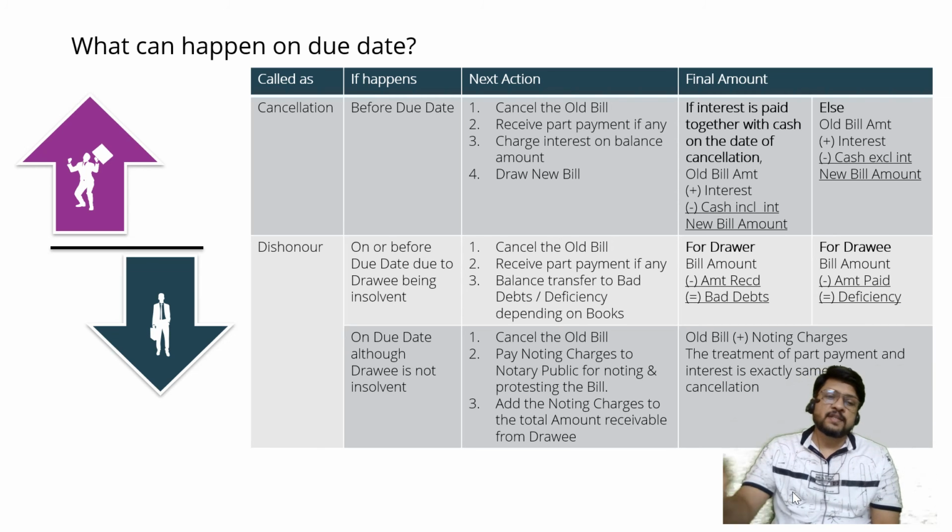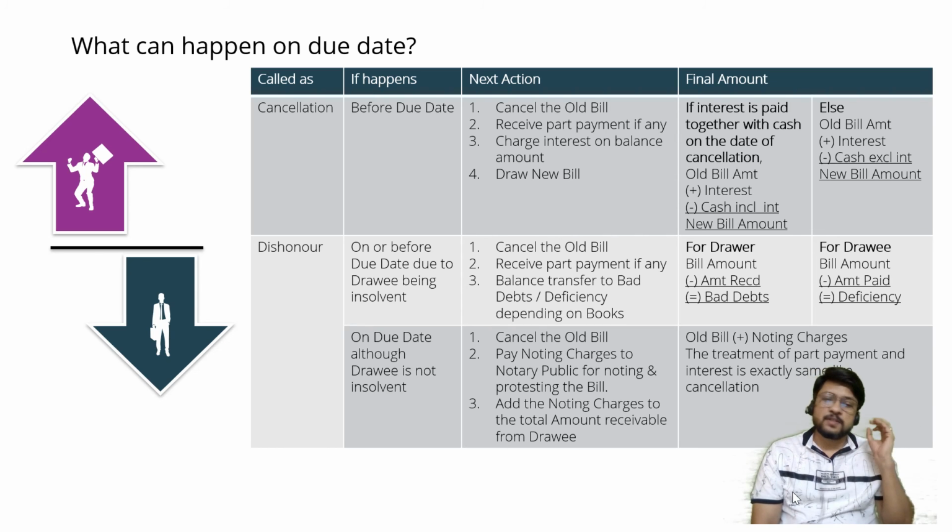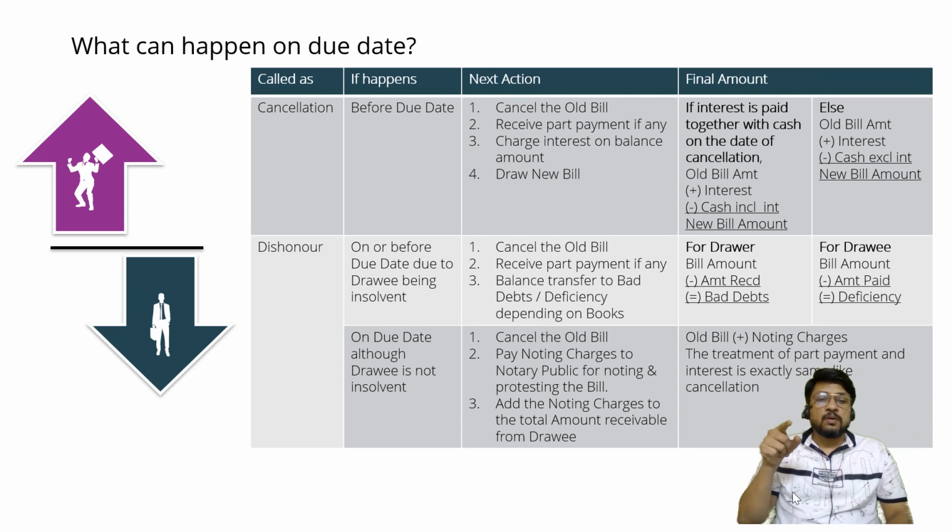So we can't call it cancellation also. Cancellation is upon the request of the drawee. There is no question of cancellation from our side. This is pure dishonor. In that case, what should we do? We should cancel the old bill. We should immediately go to a government officer called a notary public.